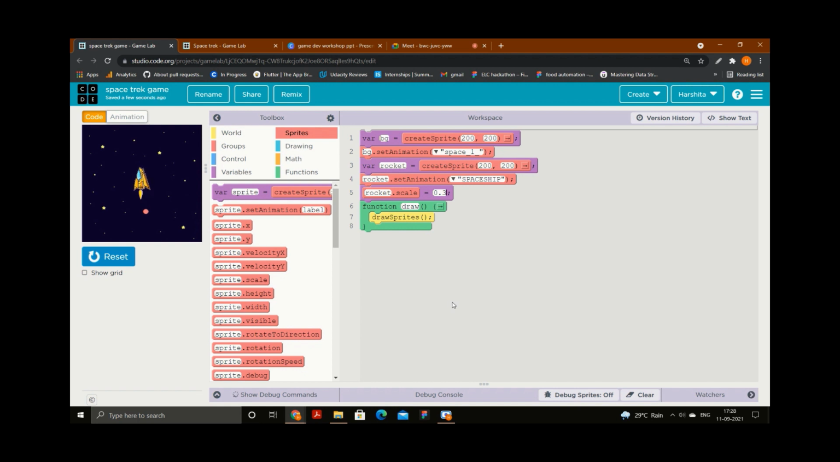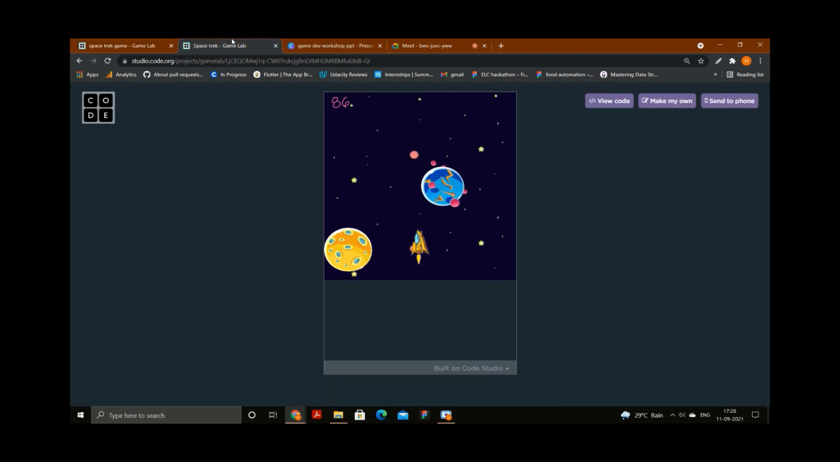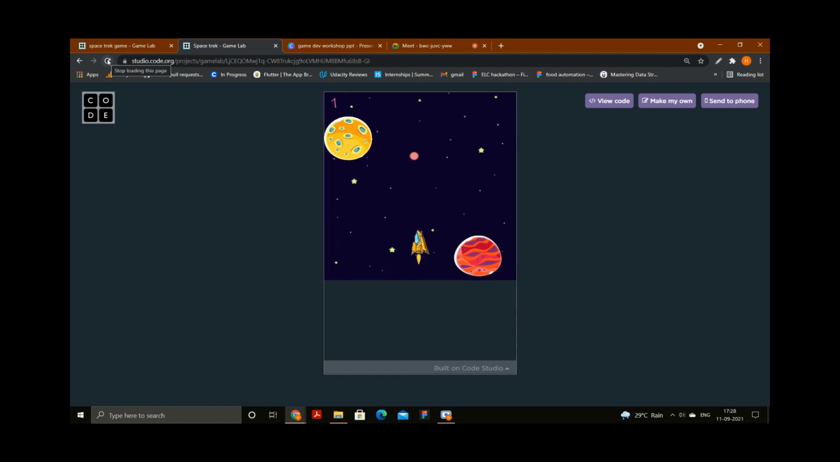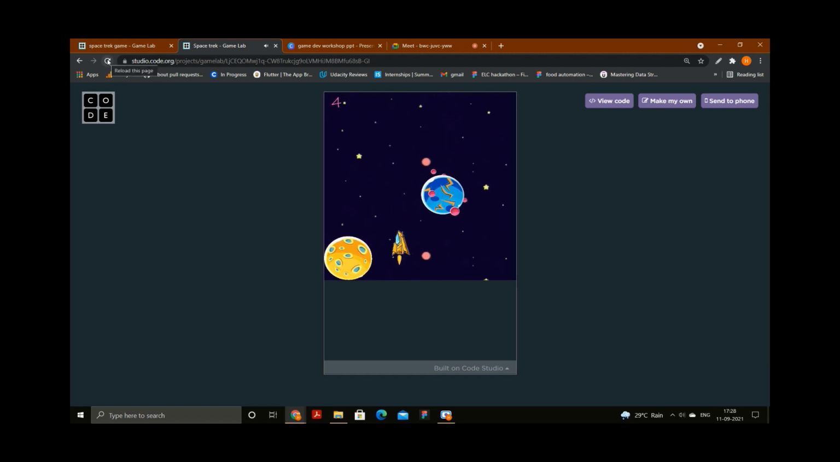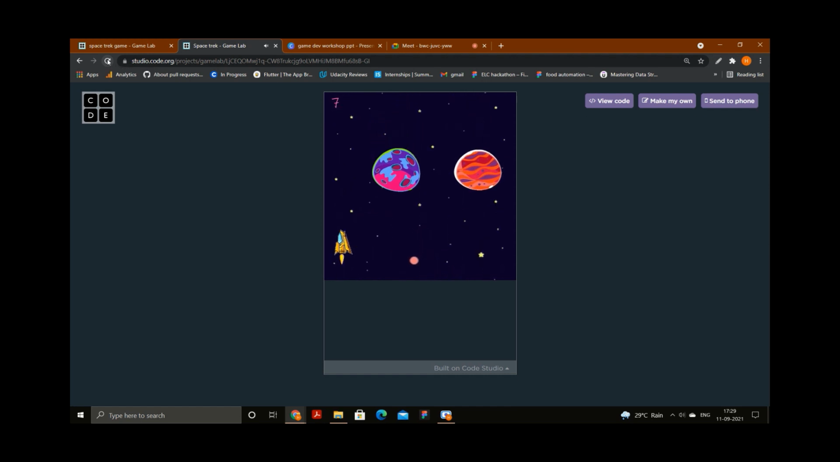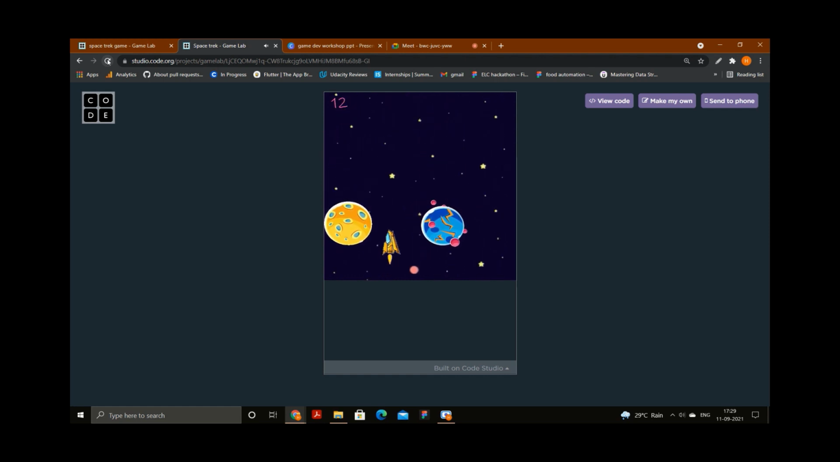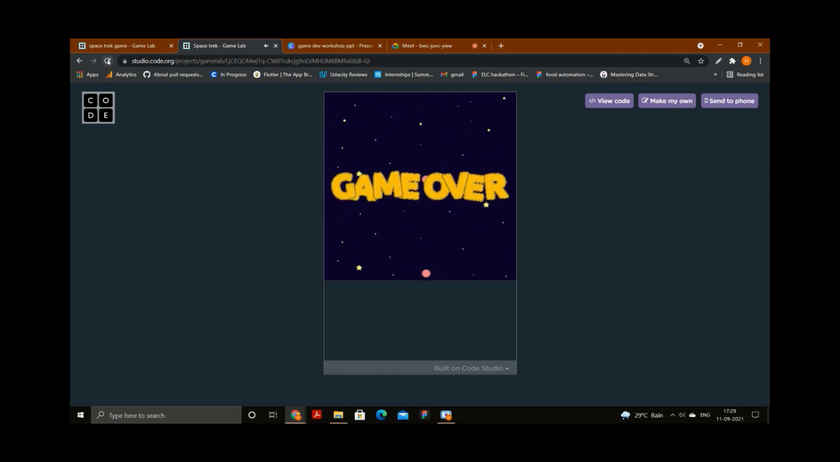Okay, now next thing is, I just want to show you one thing. Just a second. You might be wondering that this spaceship is moving. You may think that this rocket is moving in the up direction, but exactly, the rocket is in the same place. But two things are moving. The planets are moving. They are coming down, and the background as well. You can see the background is also moving, coming down.